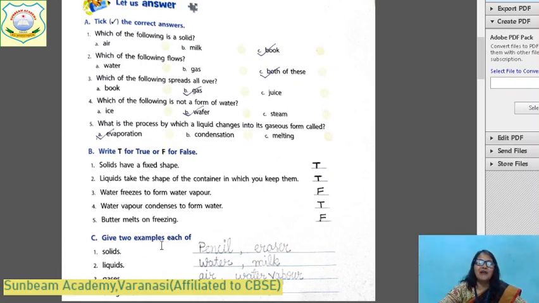And give two examples of solid. Pencil, eraser. You can write any other example also. Liquids: water, milk, juice, many things. Gases: air, water vapor. You can write the name of the gas also: oxygen, carbon dioxide. And then things that melt. You have to give examples of things that melt. Ice and butter. And what is another thing which melts? Wax also, ना? Wax भी तो melt करता है ना?